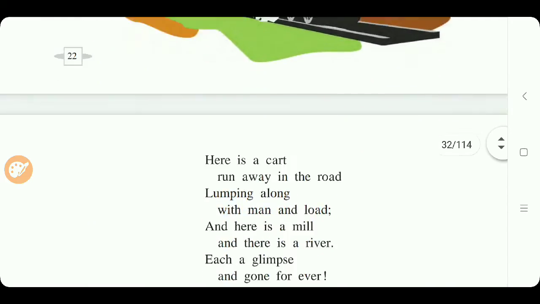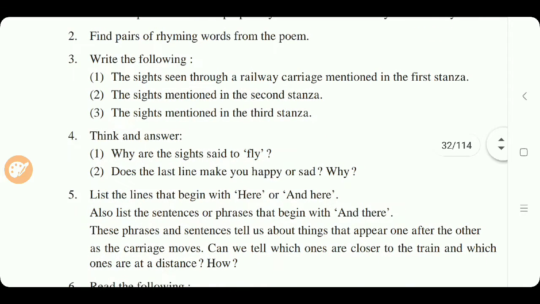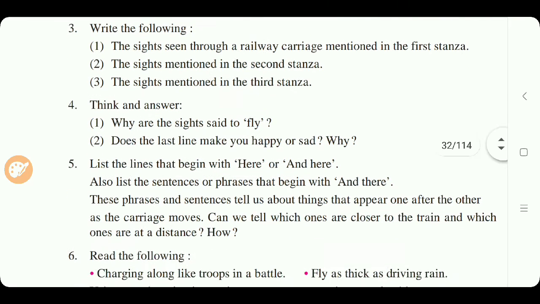Now the next question, children: think and answer. Why are the sights said to fly? Answer: the sights are said to fly to give us an idea of the great speed of the train. Next question: does the last line make you happy or sad? Why? The last line makes me sad. Definitely it makes me sad because I would like to see the sights again and again.